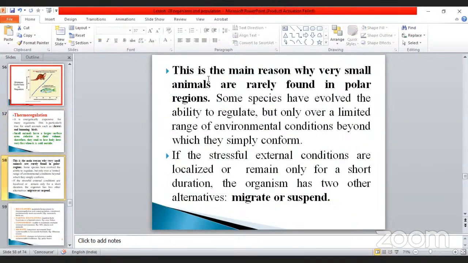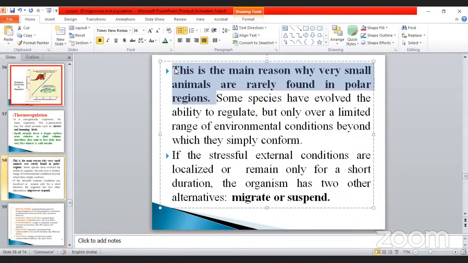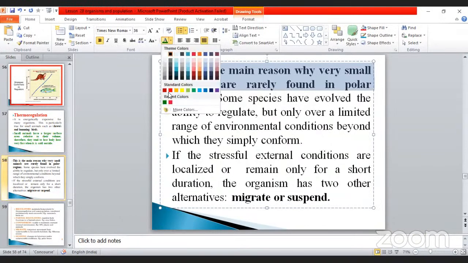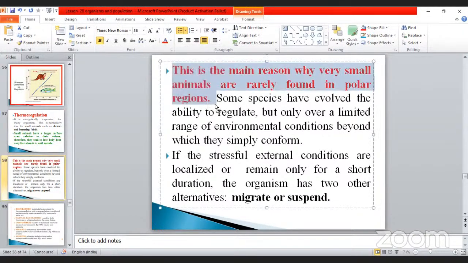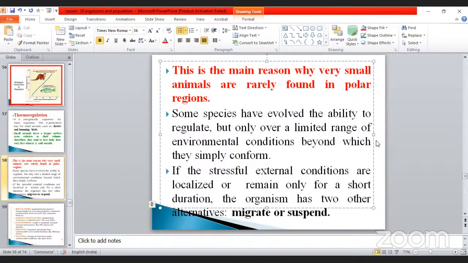What is the next one? This is the main reason why very small animals are rarely found in the polar region. This is important, my dear. The small animal will not survive in the polar region. So that is very, very important.